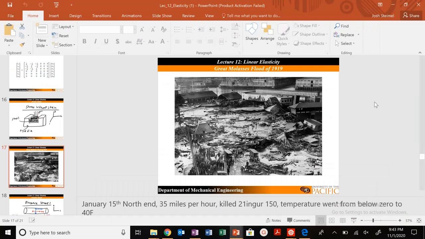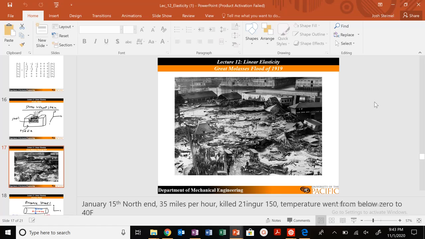However, if you need some more motivation, in 1919 there was the Great Molasses Flood in Boston, Massachusetts. It was January 15th in the North End, where there's Mike's Pastries and lots of delicious Italian food, if you've ever been to Boston. On that day, at a molasses factory, the thin-walled pressure vessels burst. Molasses flowed down the streets of the North End at 35 miles an hour and killed 21 people, injured 150. And why did this happen?